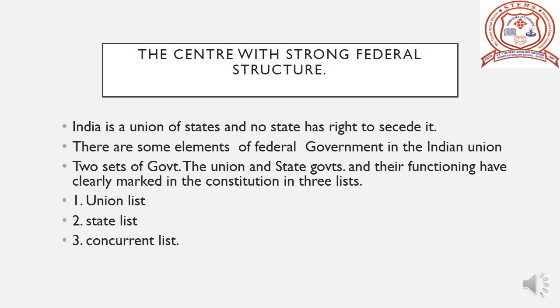Third is concurrent list. It consists of subjects of common concern, that is both central and state government. The central and state government can pass laws on these subjects. It has 47 subjects. Subjects like civil and criminal procedure, marriage and divorce, education, economic planning, trade union, etc.